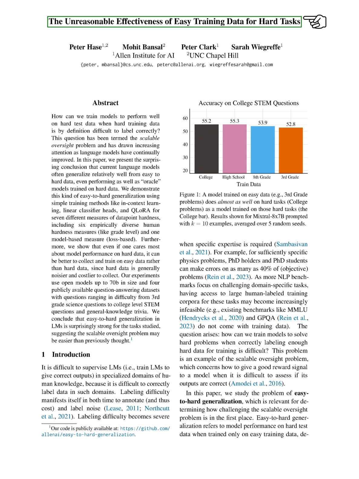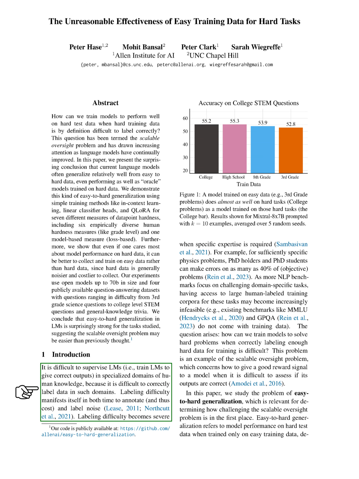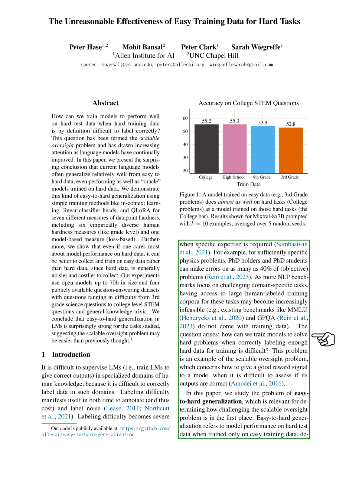Section 1. Introduction. In this introduction, we discuss the challenges of training language models, LMs, in specialized fields of knowledge. The main issue is the difficulty in accurately labeling data in these areas, which can be time-consuming and prone to errors, especially when specific expertise is required. For instance, even PhD holders and students can make mistakes in highly specialized physics problems.